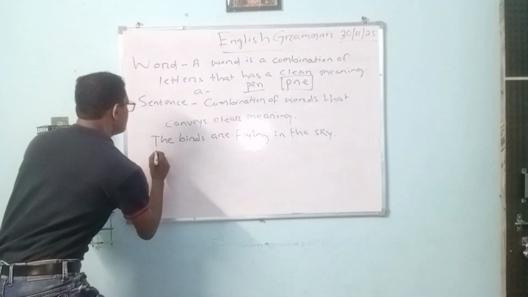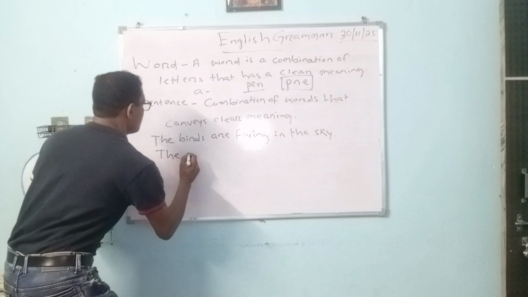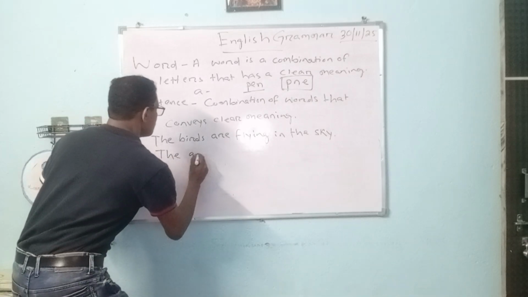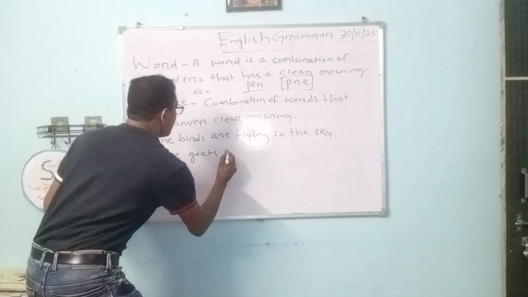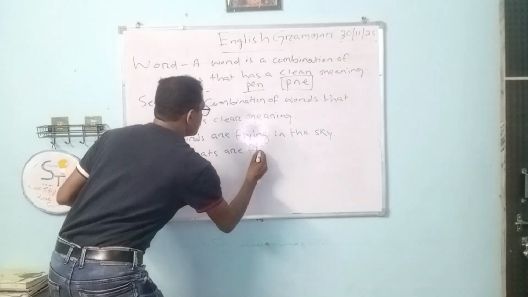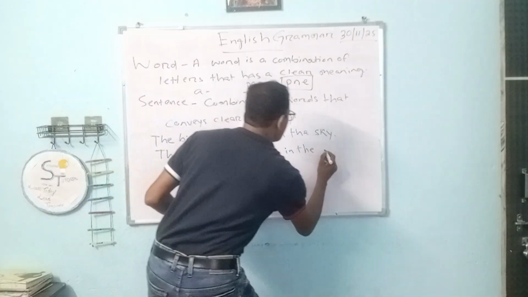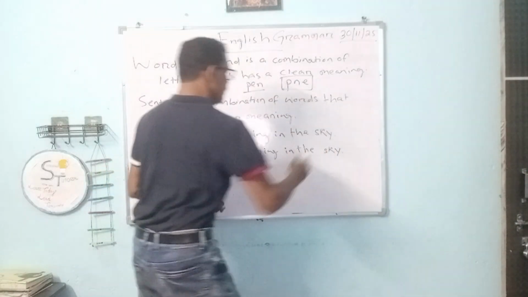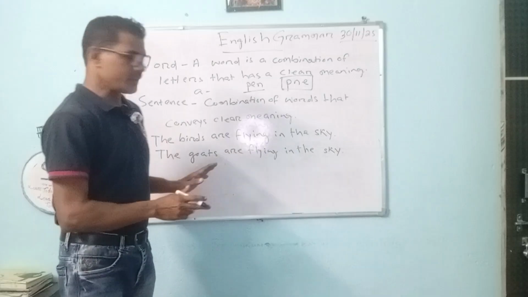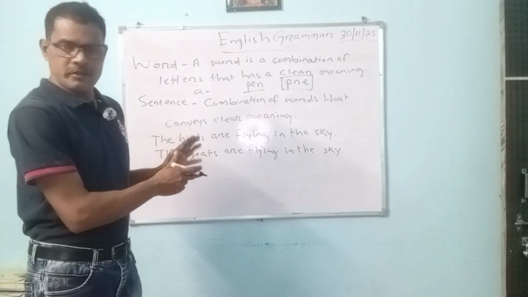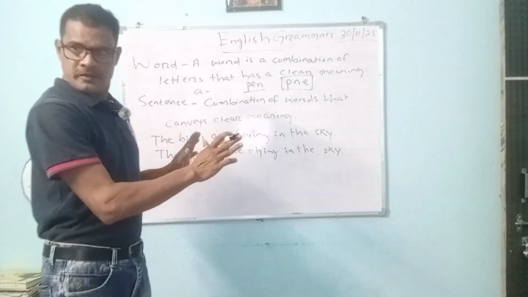But the goats are flying in the sky. It has everything. It has subject-verb agreement. The arrangement is okay. Nothing is wrong there.